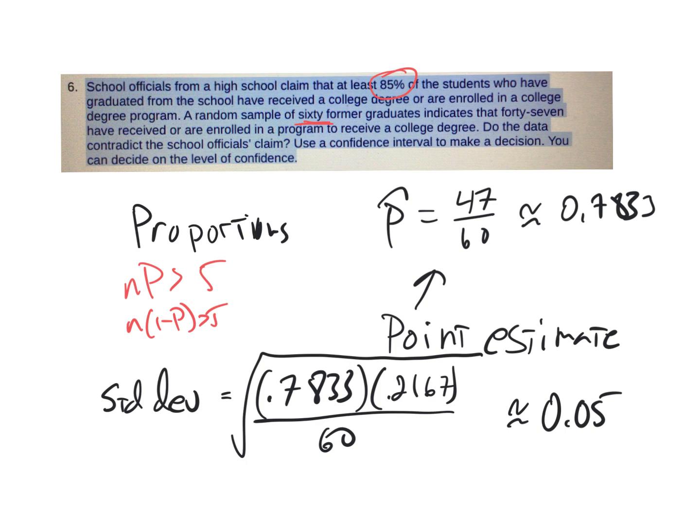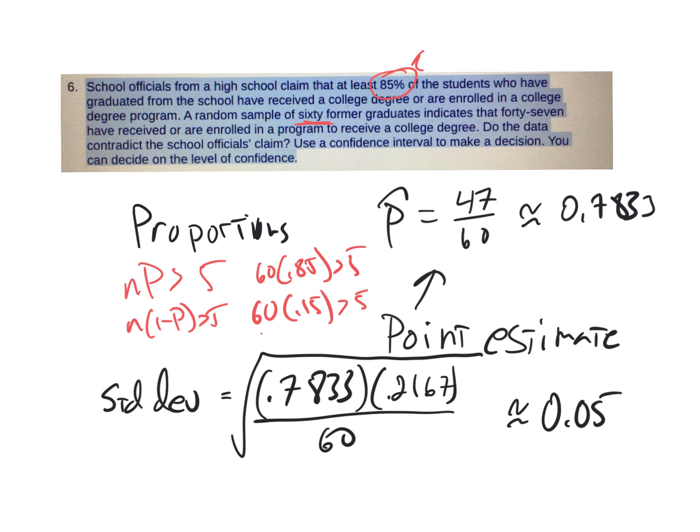So 60 students. 60 times 0.85, well, that's going to be bigger than 5. And 60 times 0.15, which is 1 minus 0.85, that's also going to be bigger than 5, because 10% of 60 is 6. So we're good. I think we're good to go. We can use a normal distribution, as long as we're okay using that as a guesstimate of p.